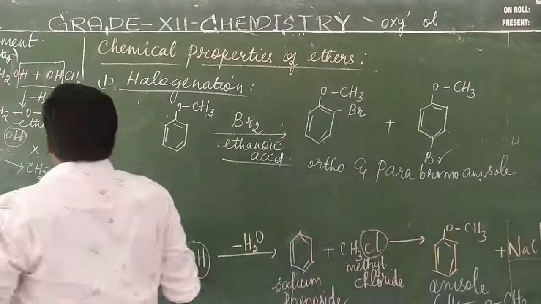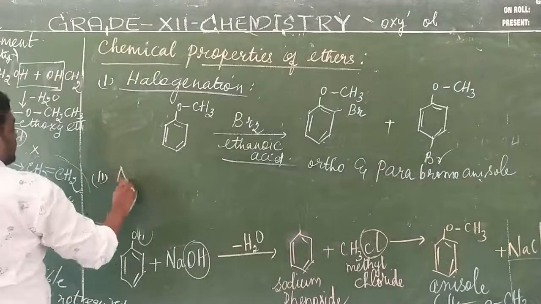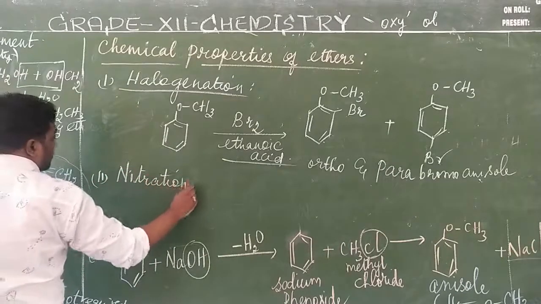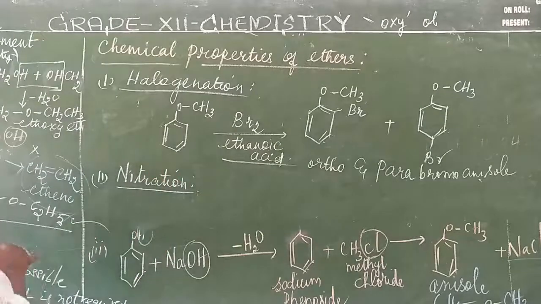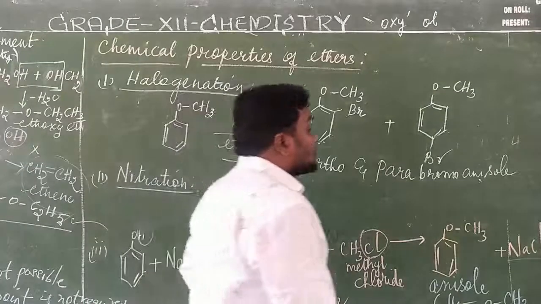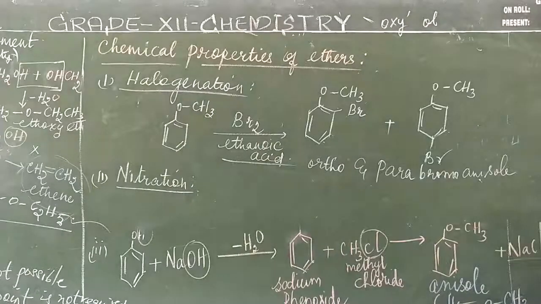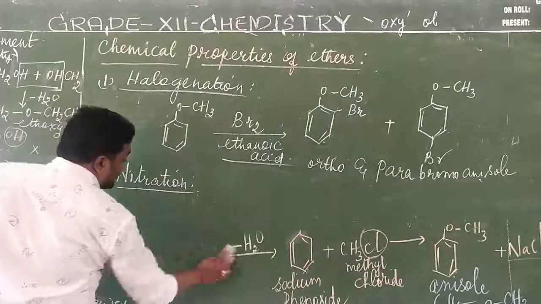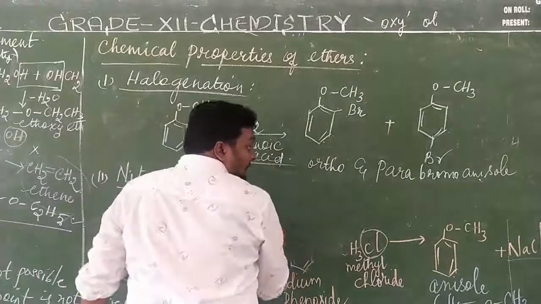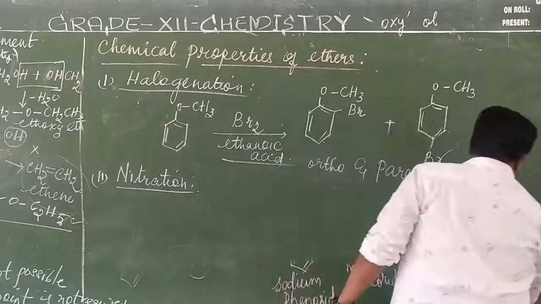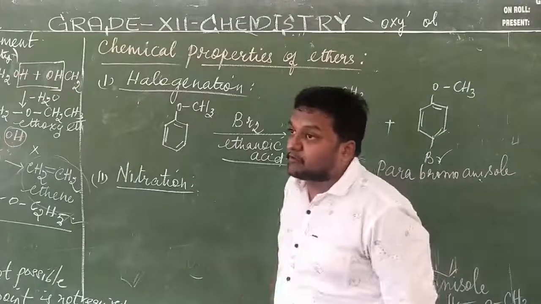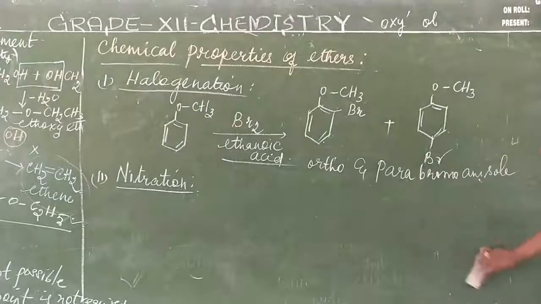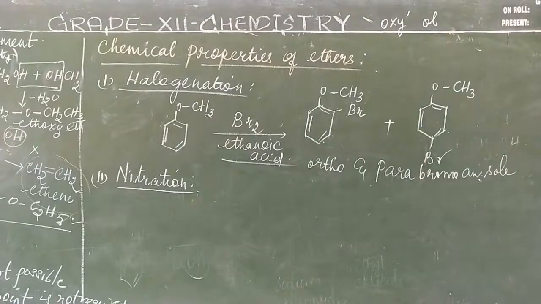Then the second one what we have is the nitration. So for the nitration reaction, we have to take again anisole. This anisole on treatment with the nitrating mixture. What is the nitrating mixture? Nitric acid mixed with sulfuric acid is called the nitrating mixture.